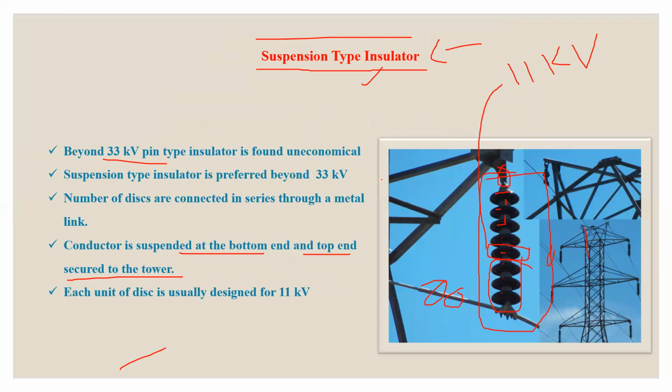In the next lecture, I am going to discuss the potential distribution across the discs, and string efficiency. What is the meaning of string efficiency? Why is the potential distribution not uniform across the discs? And what are the various factors through which you can make this potential distribution uniform across the discs? So I will cover these topics in the next lecture.